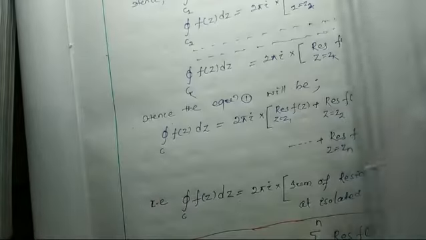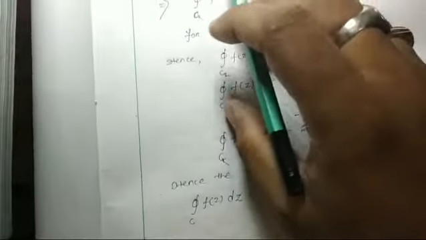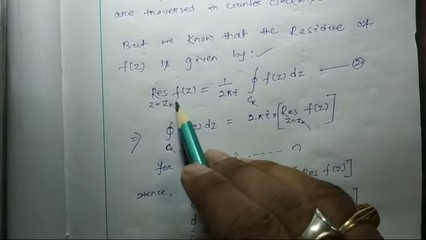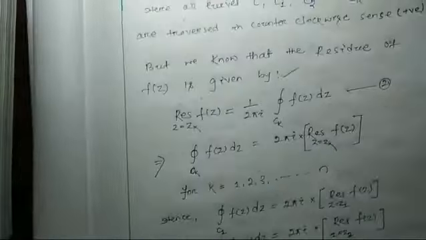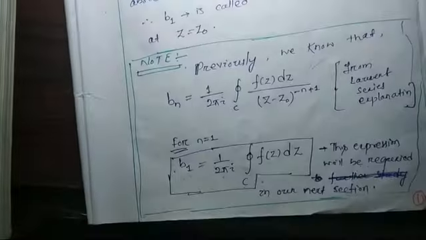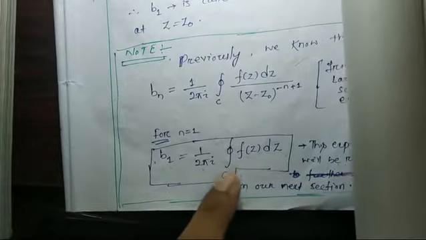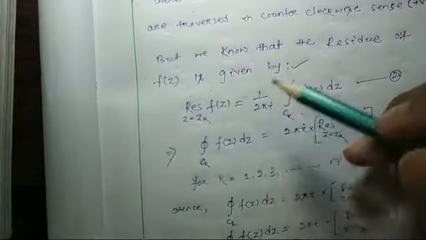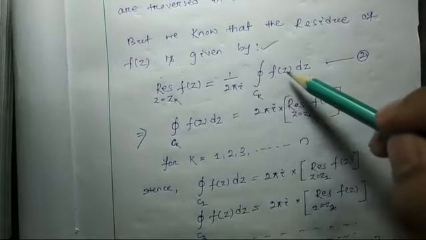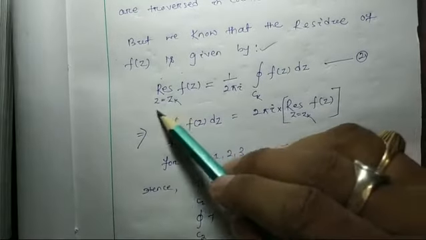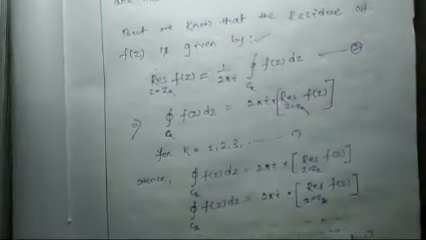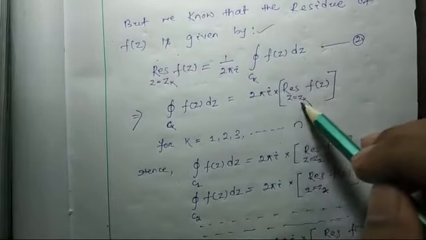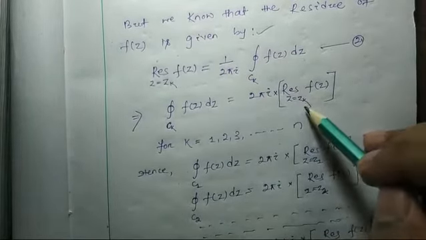Likewise, for a different singular point, z_k, with k = 1, 2, 3 and so on, the residue will be 2πi times the closed integration over c_k of f(z) dz. In general, the residue of the function f(z) is 2πi ∮ over c_k of f(z) dz at the singular point z_k. So this integration will be 2πi times the residue at z equal to z_k.